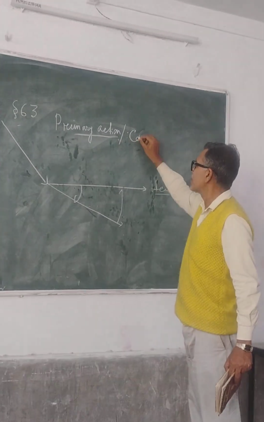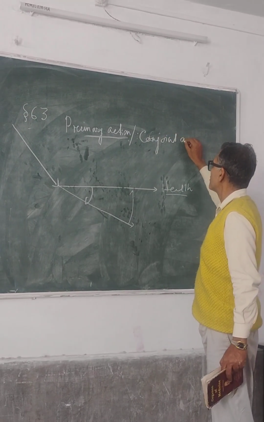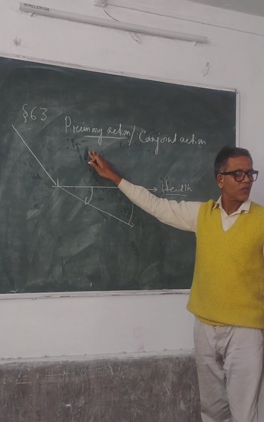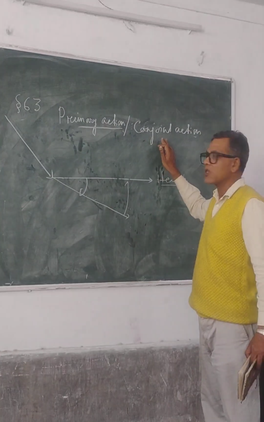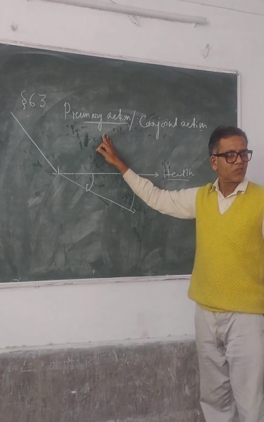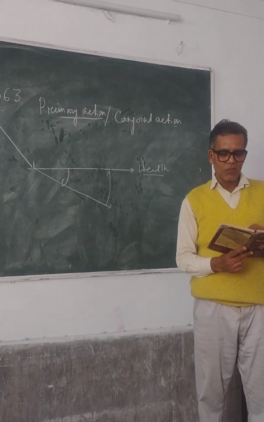So usually the examiner asks what conjoint action means. You have to say it is the primary action. Conjoint action means the same as primary action: the action of medicine on the vital force. So that is called primary action. When asked, you say these same words.